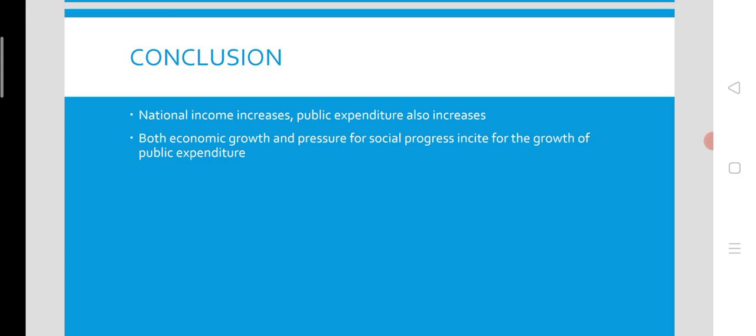In fact, not only economic growth, but also the pressure for social progress in the country will incite the growth of public expenditure. Economic growth is the primary reason for the growth of public expenditure according to Adolf Wagner, and alongside it, the pressure for social progress, especially in a welfare state, incites the growth of public expenditure. So this is Wagner's law of increasing state activity. He connected the growth of public expenditure to economic growth.